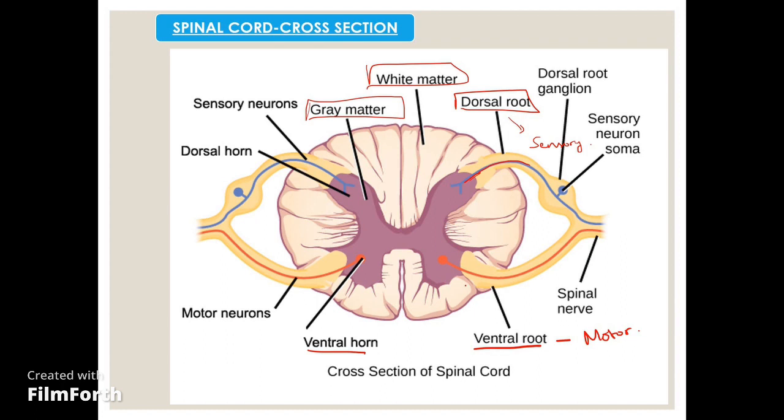and the motor root takes information from the spinal cord towards the effectors. On the anterior side we have the anterior median fissure, and on the posterior side we have the posterior median sulcus. The fissure is a clear cut which divides a structure into two parts, whereas a sulcus is a depression. From this fissure and sulcus we can differentiate between the anterior and posterior side of the spinal cord.